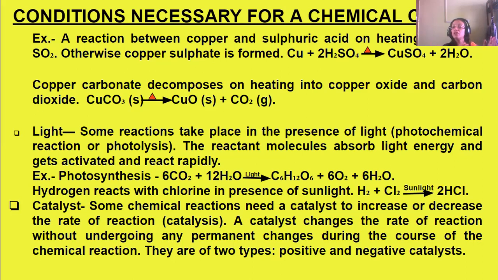Hydrogen combines with one atom of oxygen, forming water. So copper sulfate and water are formed. Totally two new substances are formed.